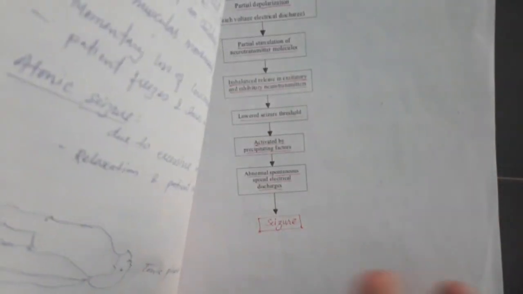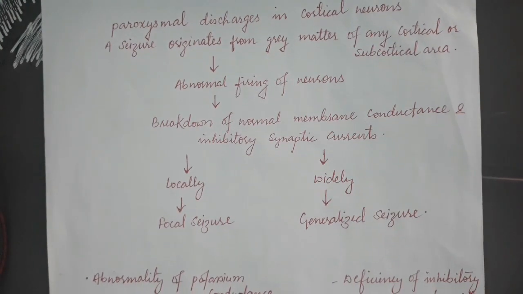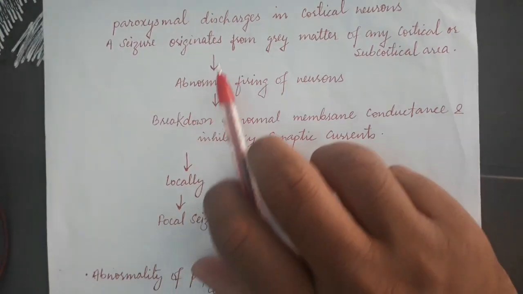Then after this, again the main part is to discuss the pathogenesis of epilepsy. This question comes for 5 marks, so this flowchart you can write.